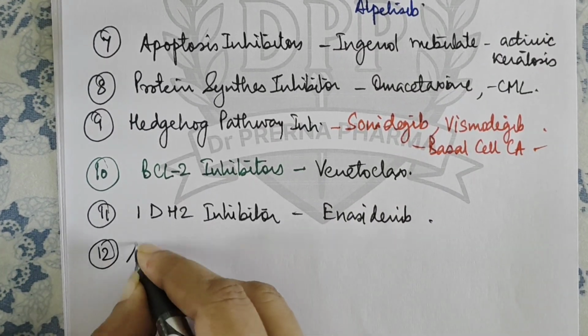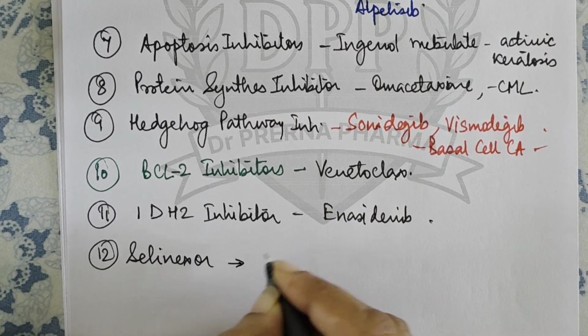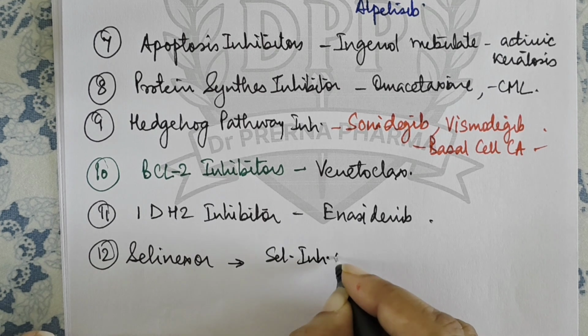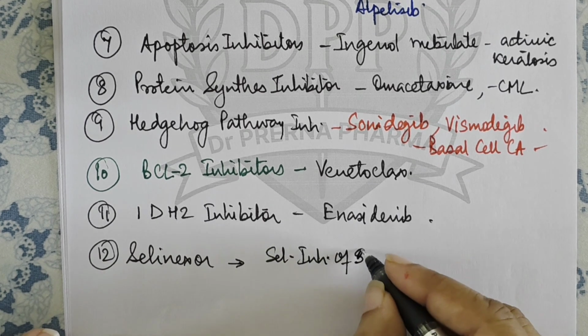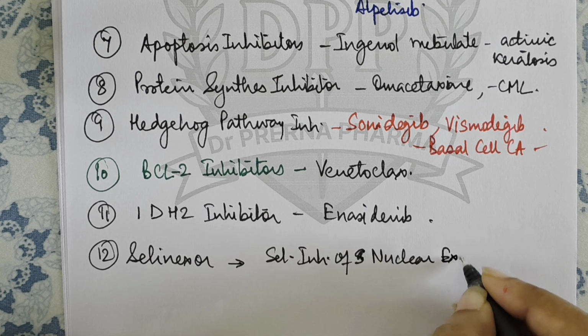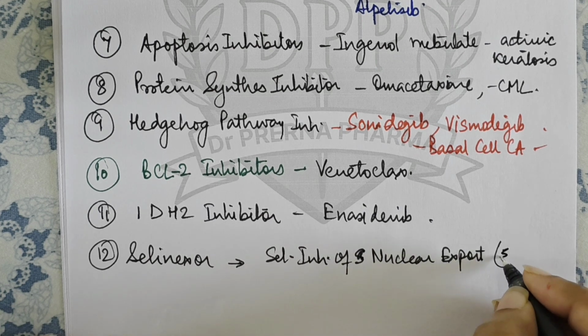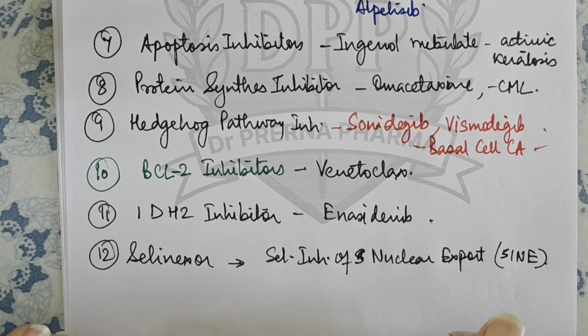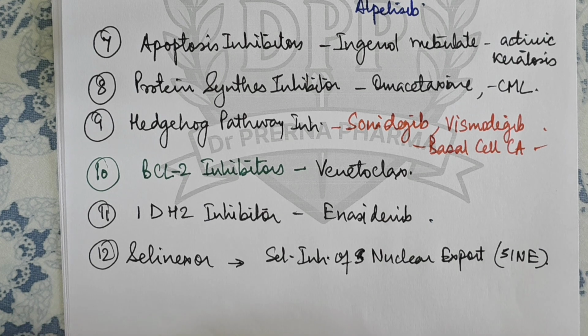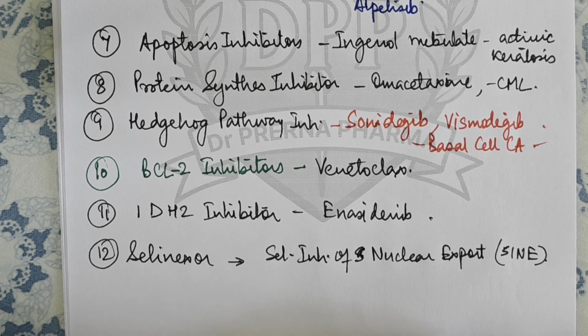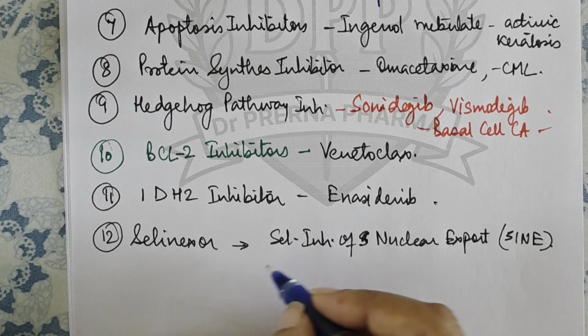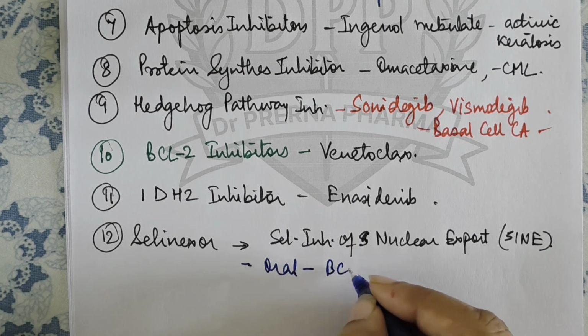Then there is a drug which is called selinexor. This is a selective inhibitor of nuclear export, that is SINE, right? Now this basically inhibits this receptor, and by inhibiting it, it results in accumulation of tumor suppressor genes. Okay, it is used for oral treatment of B-cell lymphoma.